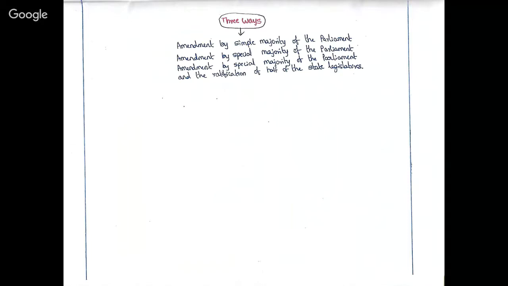With respect to simple majority of the parliament, it is in the case where certain provisions of the constitution, based on some articles, are amended; at that point, a simple majority of the parliament is enough to pass that particular bill. However, it won't come under Constitutional Amendment Act as per Article 368.